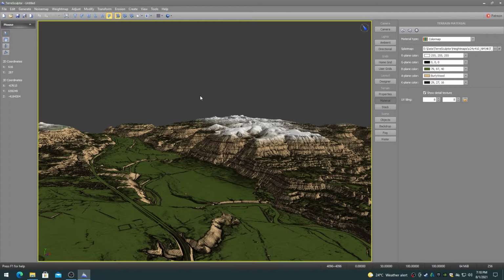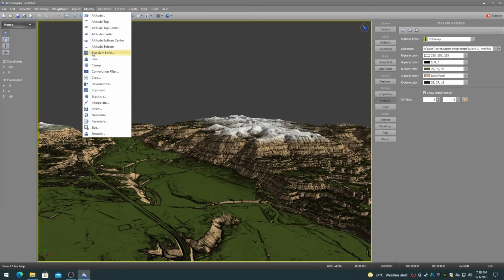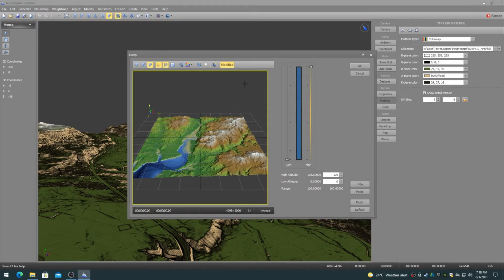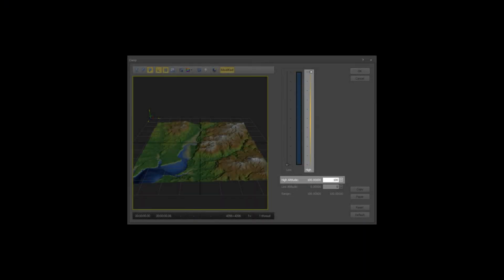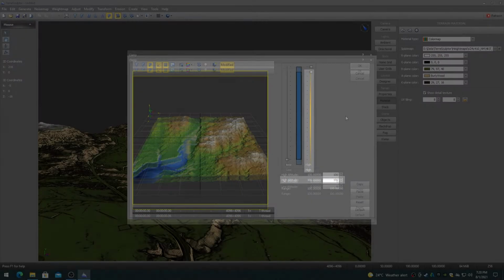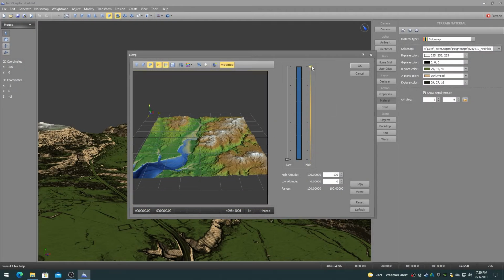The clamp modifier is used to limit the altitude of the terrain height map to a specified range from 0 to 100. The high altitude controls specify the high altitude to clamp all of the height map data at. This typically results in plateaus.